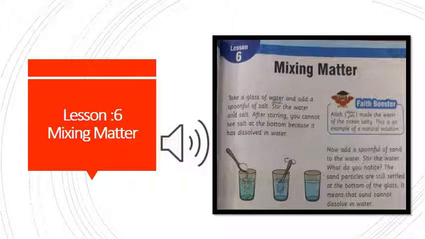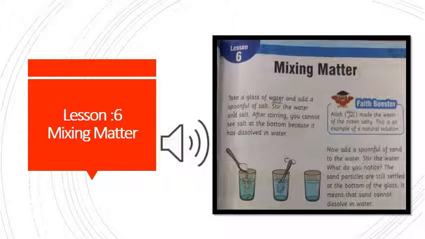Now add a spoonful of sand to the water. Stir the water. What do you notice? The sand particles are still settled at the bottom of the glass. It means that sand cannot dissolve in water. Explanation. We have given two situations. In one, we have salt and water. When we dissolve salt in the water, what happens? Salt mixes in the water and gives us a salty solution.